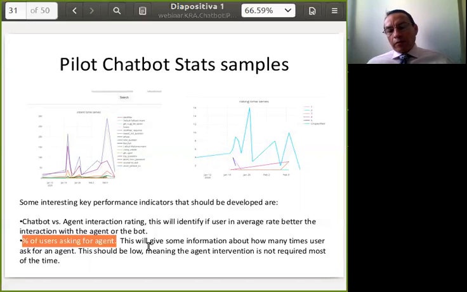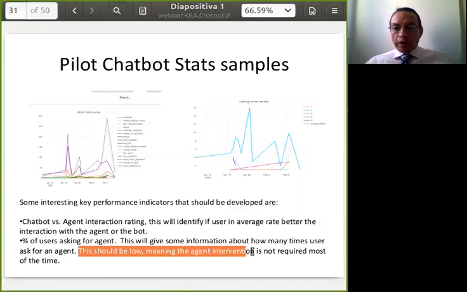Maybe the percentage of people asking for an agent will be high at first, but then it should go down according to the good experience that the users get when they interact with the chatbot. We say here this should be low, meaning that the agent intervention is not required most of the time.